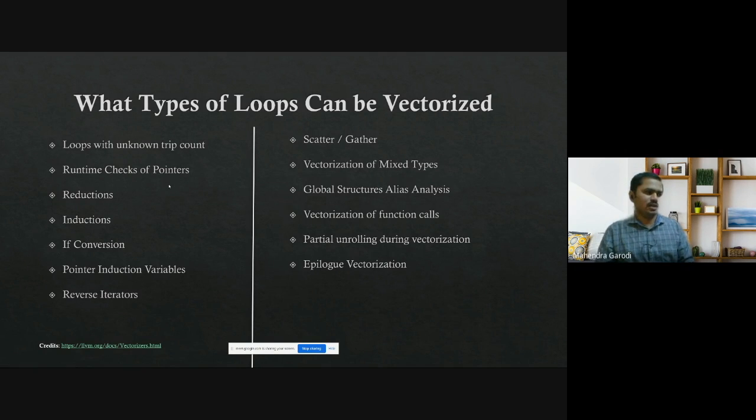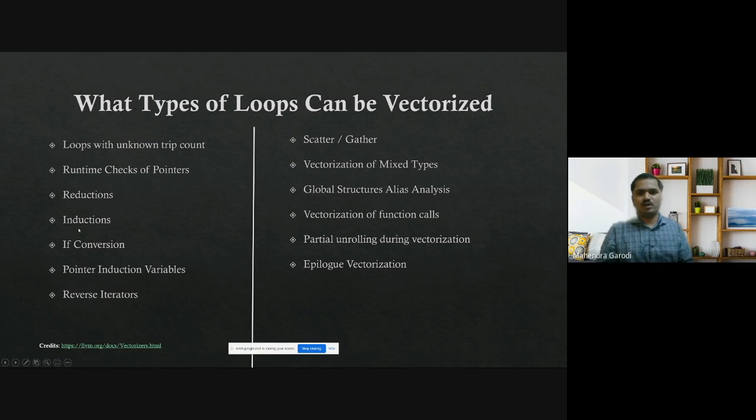You saw the example: reductions. Reductions basically mean summing all the elements of a vector. You still seem to have a loop-carried dependency here, since you are using sum equals sum plus the next one. But the compiler analyzes it and knows that this is not actually a loop-carried dependency, but a reduction operation. There are a set of instructions available in hardware to explicitly do reductions.